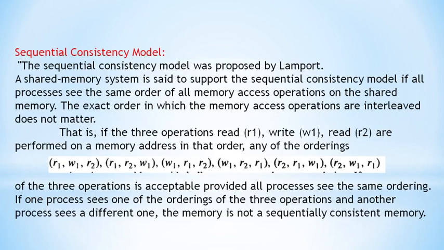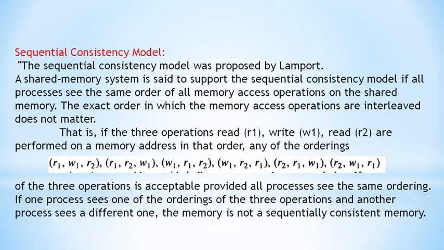And the second type of consistency is the sequential consistency model.